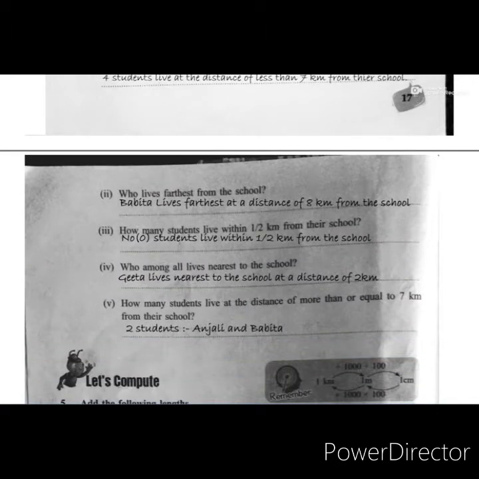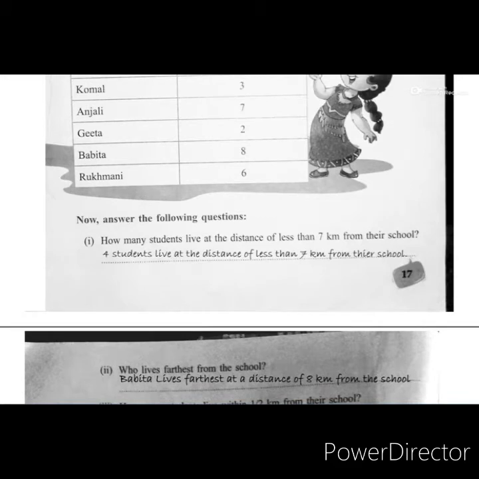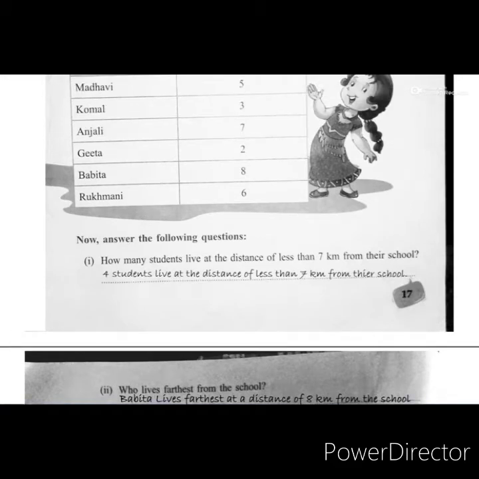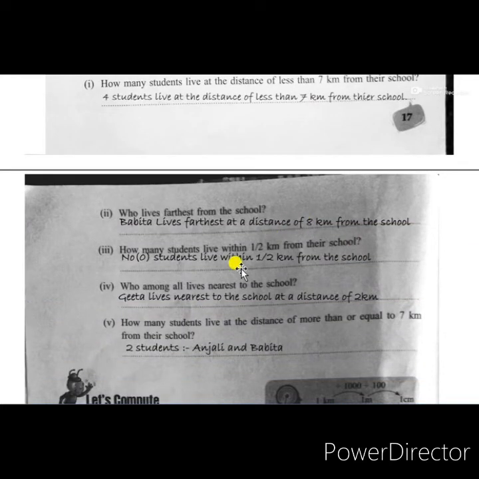See, your second question is, who lives farthest from the school? To find the answer, again we have to look at the box. Who lives the most distance away from the school? 5, 3, 7, 2, 8, 6. Among these, 8 is the longest distance. That is Babita. So Babita lives farthest from the school at a distance of 8 kilometers.